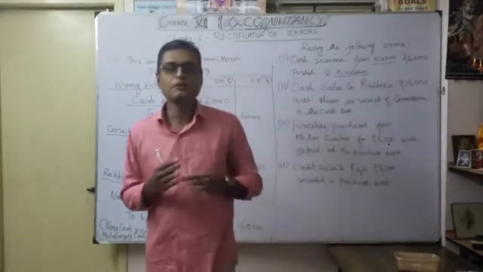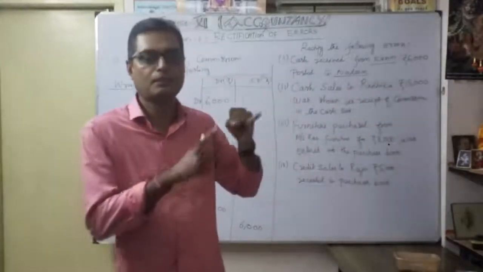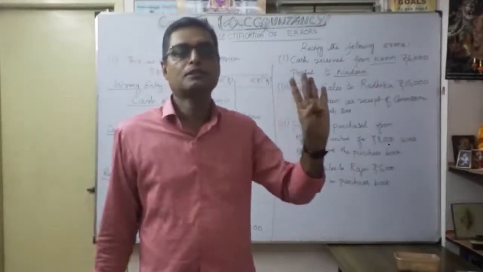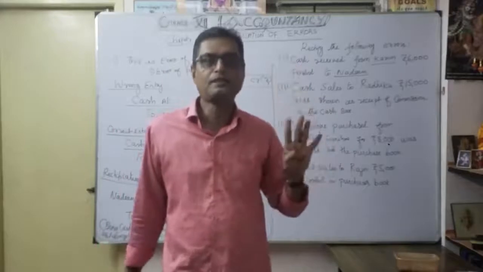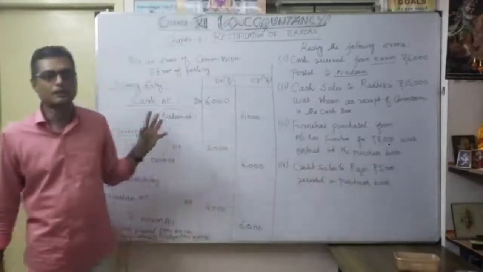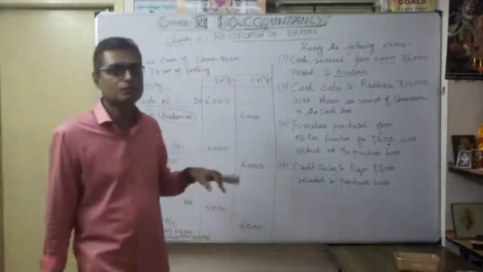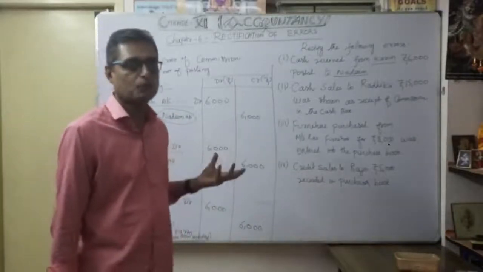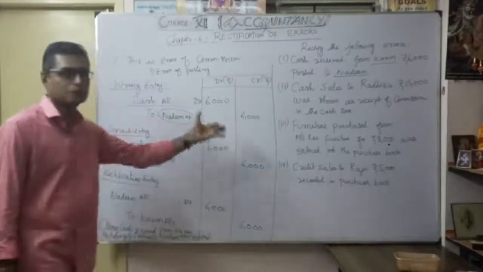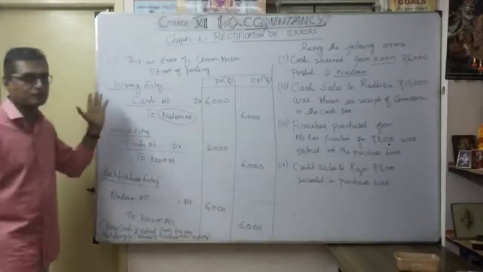The first duty is to identify whether it comes under error of commission, omission, error of principle, or compensating error. First classify which type of error it is, and thereafter disclose further, whether it is a partial omission, a complete omission, or a total costing error. Now you have understood the first transaction in this example.